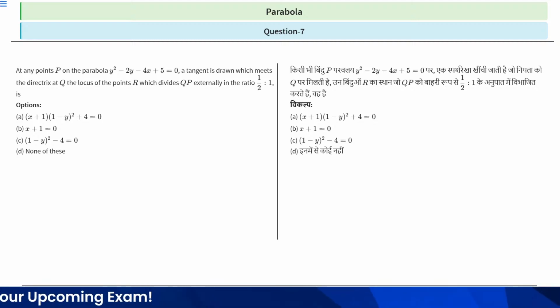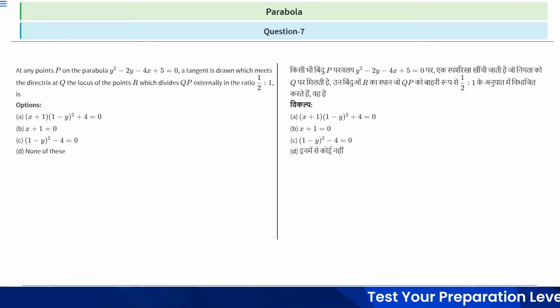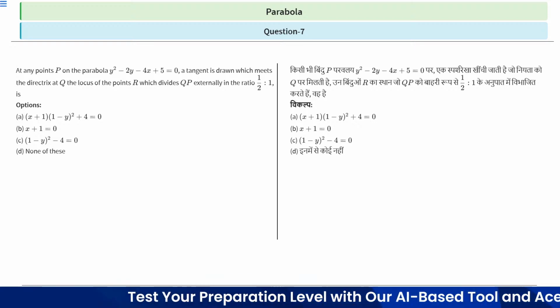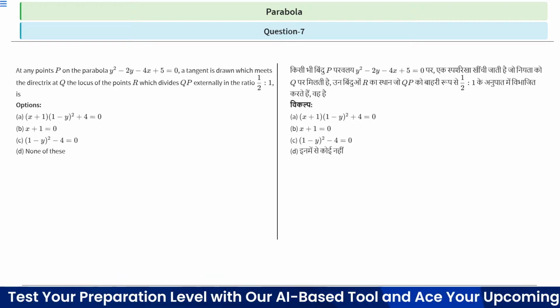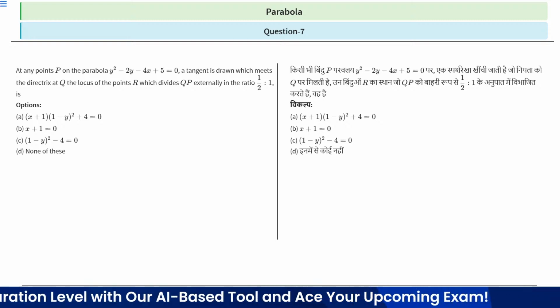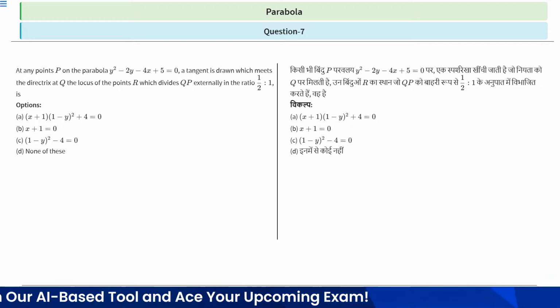We will apply the section formula. Since the ratio is given, and since it is an external ratio, we will apply the section formula for external division, right? So in this way, we can try. You can try to solve this question. You have 10 seconds to solve or think about this question. After 10 seconds, we will discuss the solution part, right?